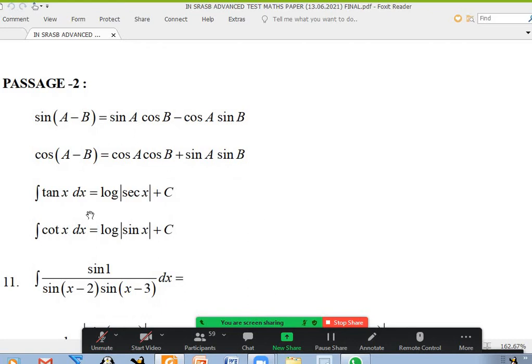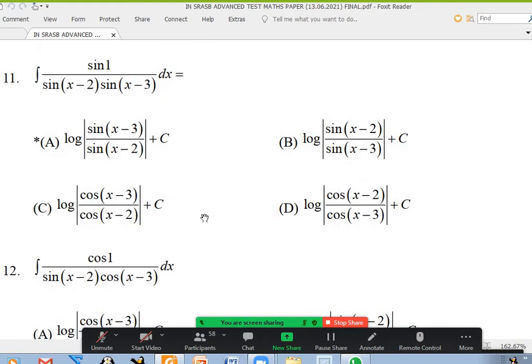Okay. Passage 2, the information is already known. You don't have to worry about it. Okay. Everybody could do 11 and 12? Yes, sir. Okay, these are in the beginning stages of integration, only IP level questions. You have x minus a and x minus b, that type of questions were there in IP2, right? Yes, sir.